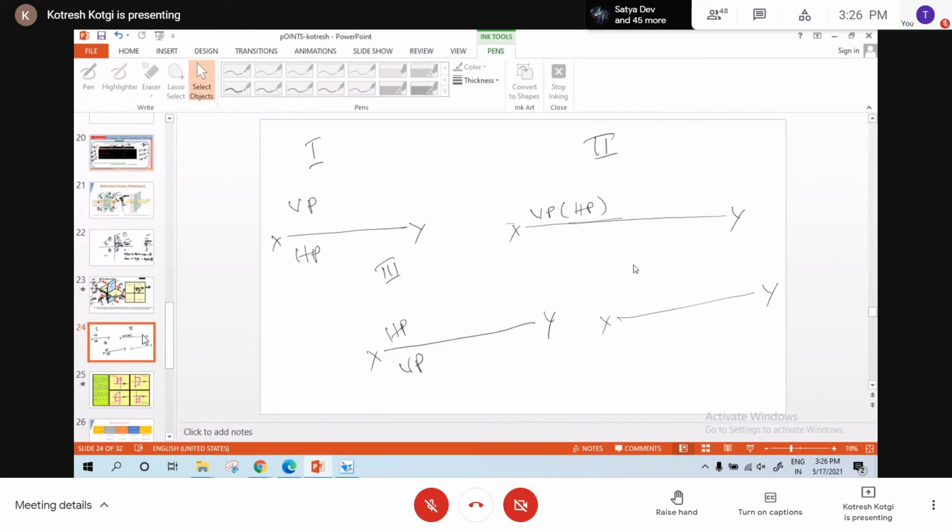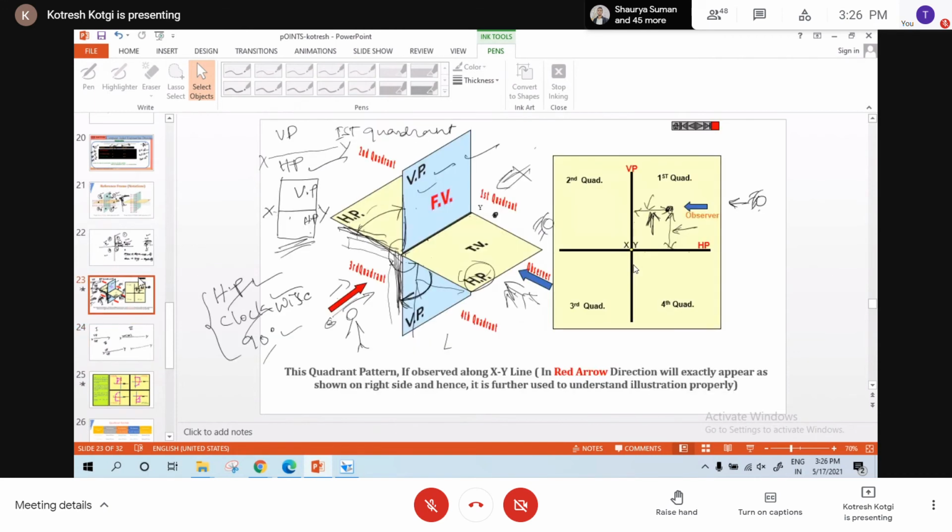Are they below XY line or above XY line? Just observe this slide. In the fourth quadrant, both are below, but for the observer, where is the observer? Here is the observer. Observer position is constant, I told you. So for the observer, when HP overlaps with VP, can you see HP or VP?